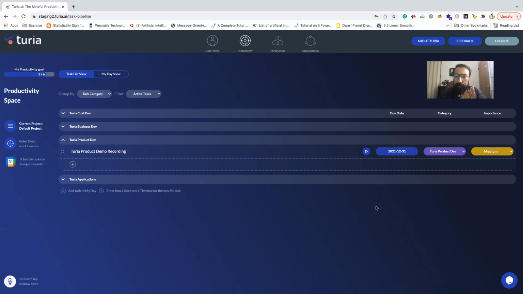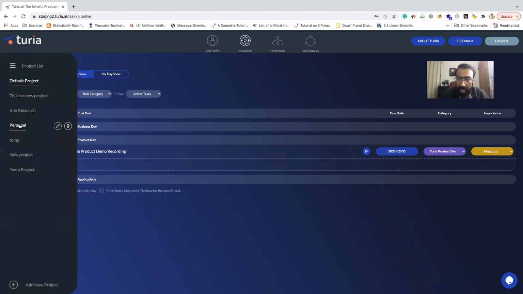So there are basically four key pillars on which the Turia product is based. The first pillar is task organization. What you can see on the screen right now is basically a task management list, like a project management list, right? Once you sign up and come to this space, you will see different categories. So here are different categories and projects.